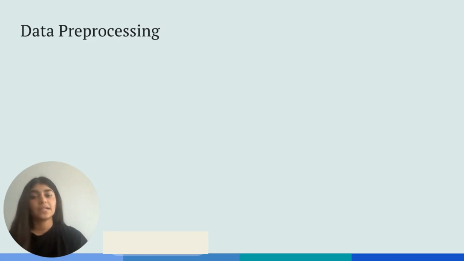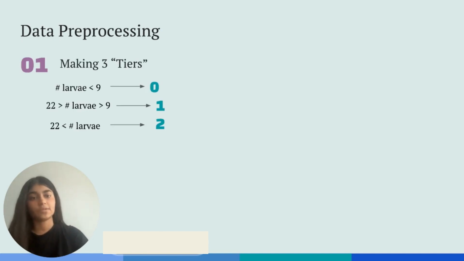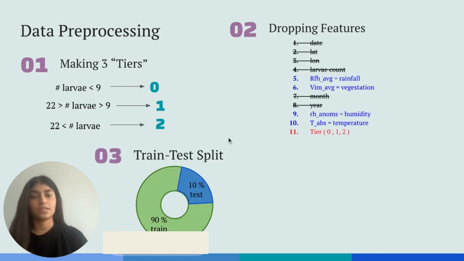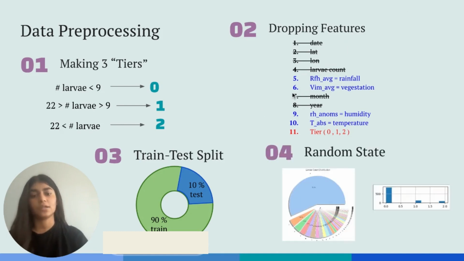After creating a combined dataset in order to train our model, we had to eliminate unnecessary data as well as account for data imbalance, which leads us into preprocessing. We first used the larvae count column to create a new column to classify larvae into 3 tiers. Then we dropped the date and location variables so our dataset only included our 4 environmental features and our 1 classifying feature. We split our data into a 90-10 train split, and since our data had an influx of zeros, we ensured a consistent test by using random state.